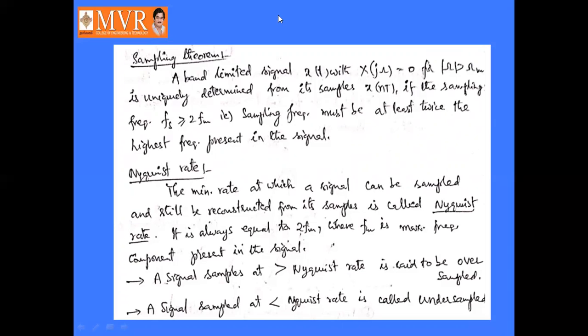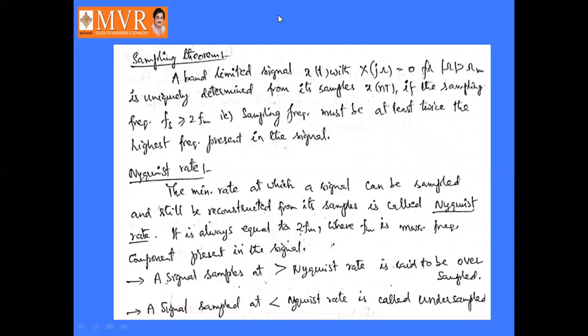A signal is uniquely determined from its samples x of nTs if the sampling frequency fs is greater than or equal to 2 fm, that is, twice the highest frequency present in the signal. Sampling frequency is greater than or equal to twice the highest frequency present in the signal. That is the definition of the sampling theorem.